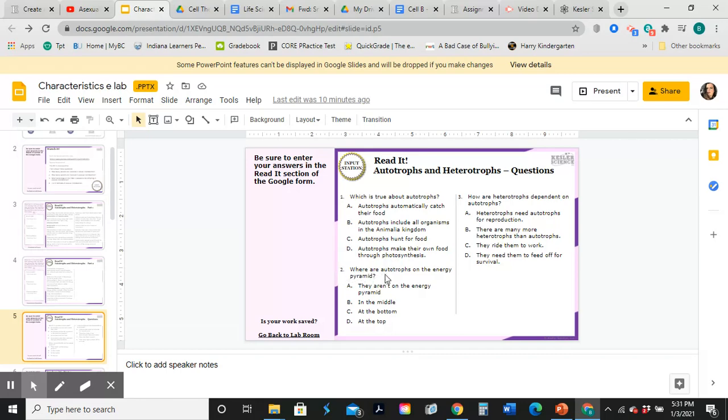2. What are autotrophs on the energy pyramid? They aren't on the energy pyramid, in the middle, at the bottom, or at the top. 3. How are heterotrophs dependent on autotrophs? Heterotrophs need autotrophs for reproduction. There are many more heterotrophs than autotrophs. They ride them to work. They need to feed off them for survival.